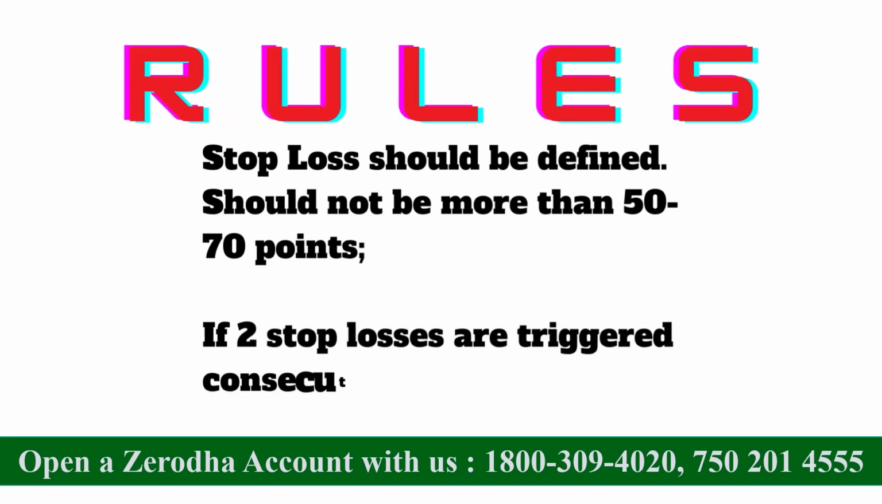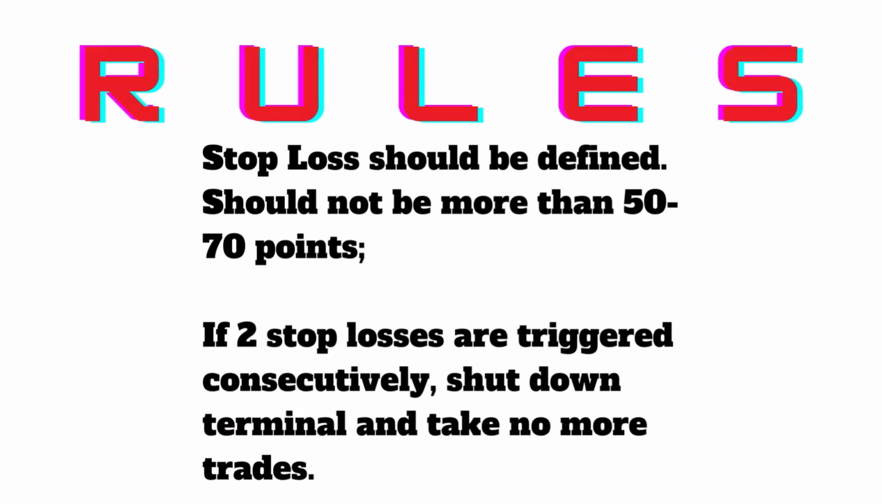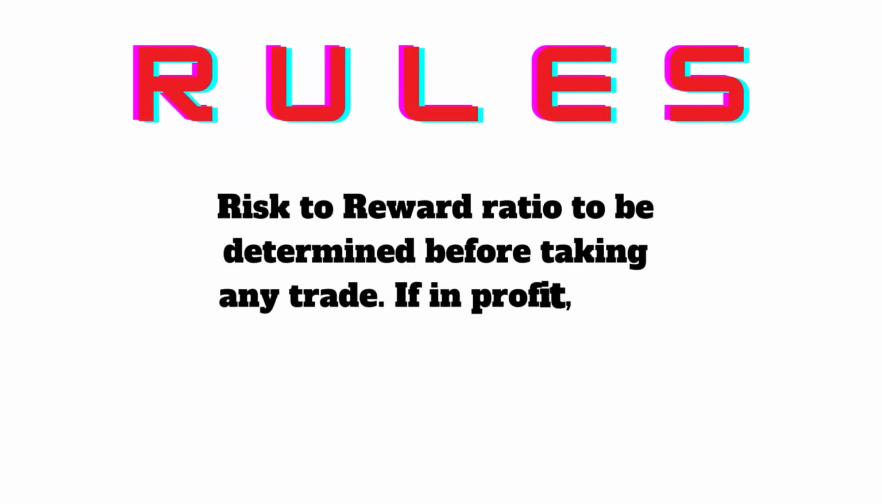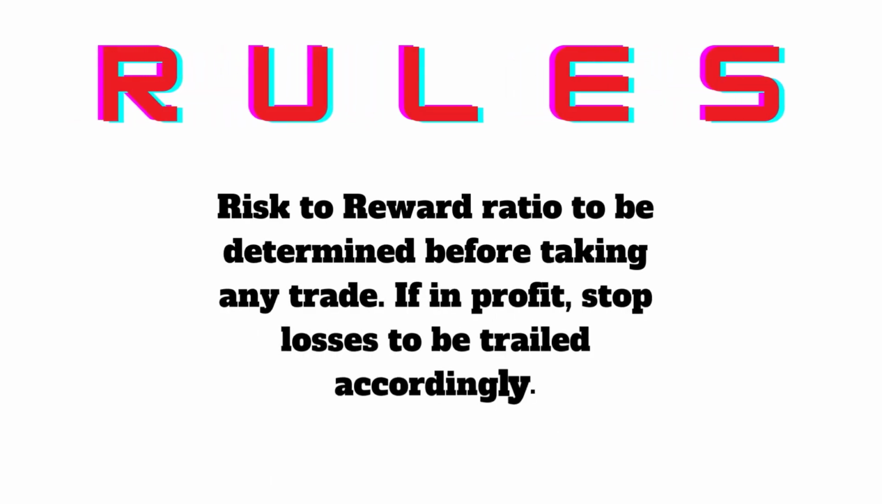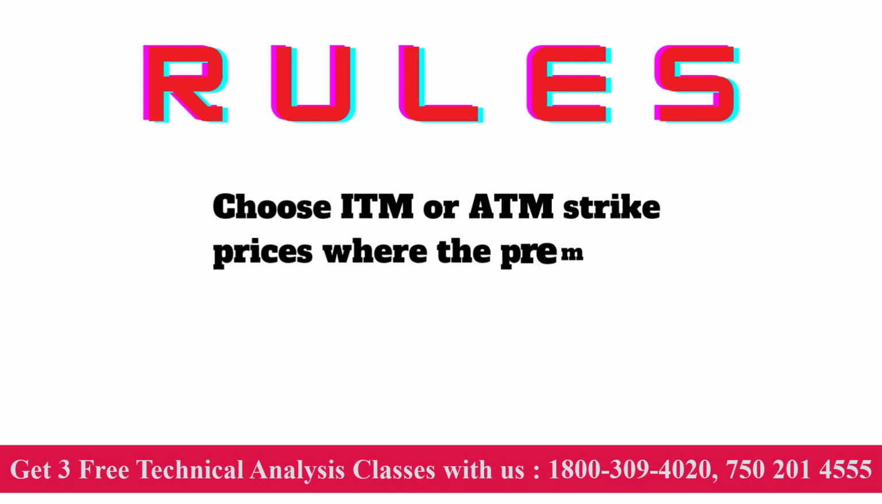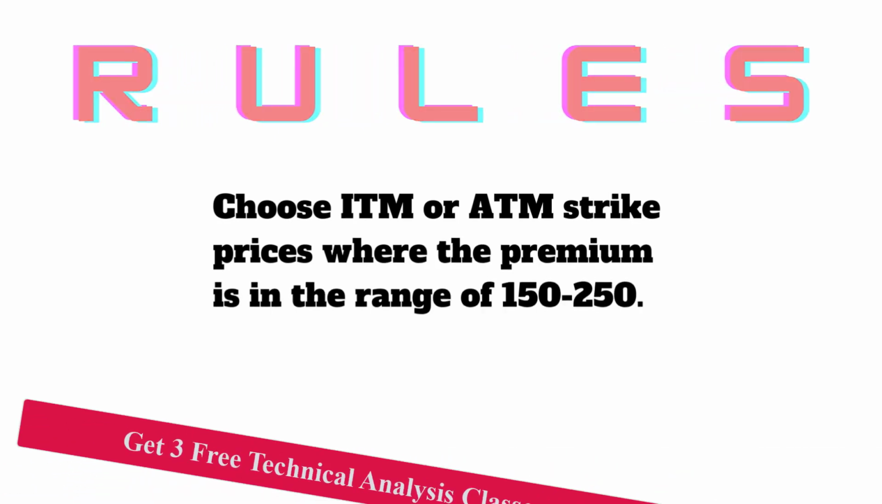If 2 stop losses are triggered consecutively, shut down your terminal and analyze your trades and come back the next day. Rule number 5. Risk to reward ratio to be determined before taking any trade. If in profit, stop losses to be trailed accordingly. Rule number 6. Choose in the money or at the money strike prices where the premium is in the range of 150 to 250 points.